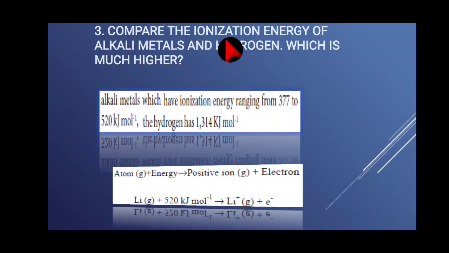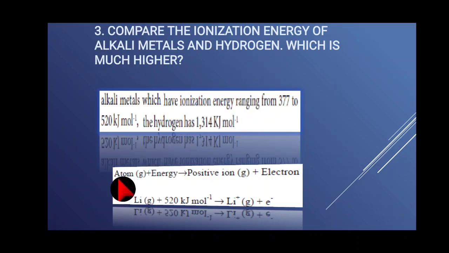Question number 3. Compare the ionization energy of alkali metals and hydrogen. Which is much higher? So we have to know what ionization energy is. What is ionization energy? The amount of energy required to remove the most loosely bound electron from the isolated gaseous atom. That is called ionization energy.